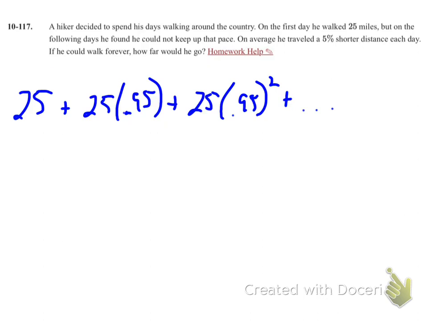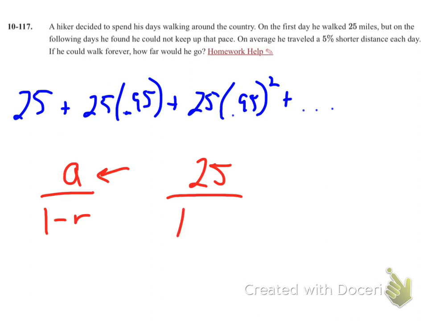So we have a new formula then for an infinite series, and the formula is a over 1 minus r, where a is your first term, so that's 25, divided by 1 minus r, and r is the multiplier, so it's 0.95.